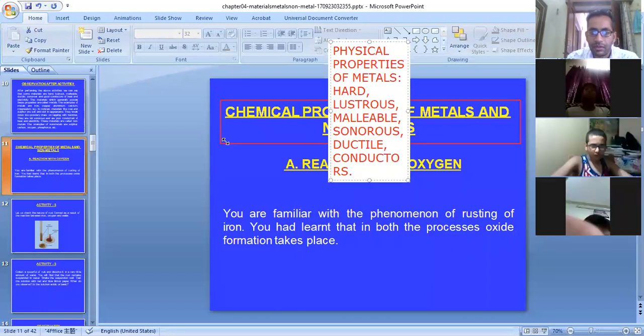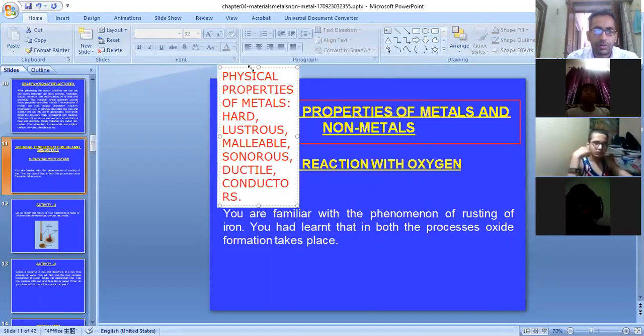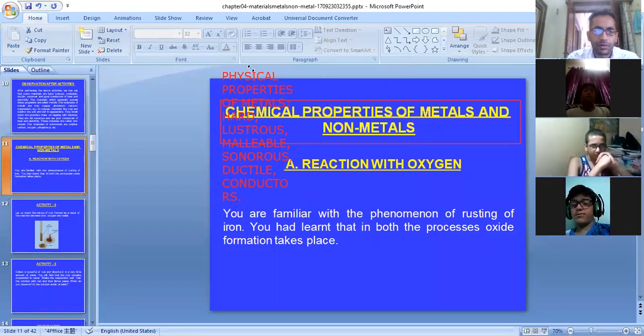In this we have studied: hard, lustrous, malleable, sonorous, ductile, conductors of electricity. Now let us see the chemical properties of the metals and the non-metals. The first one in this is reaction with oxygen.